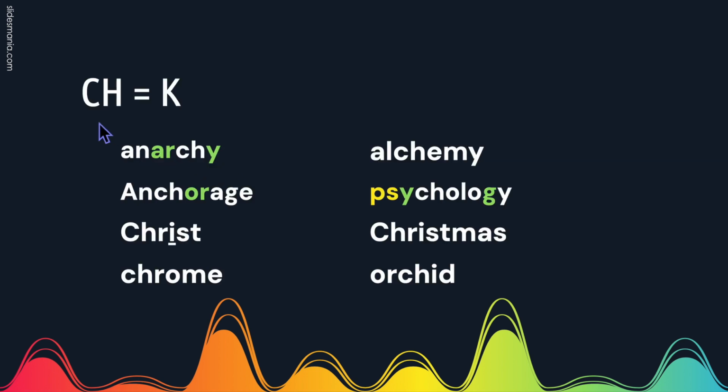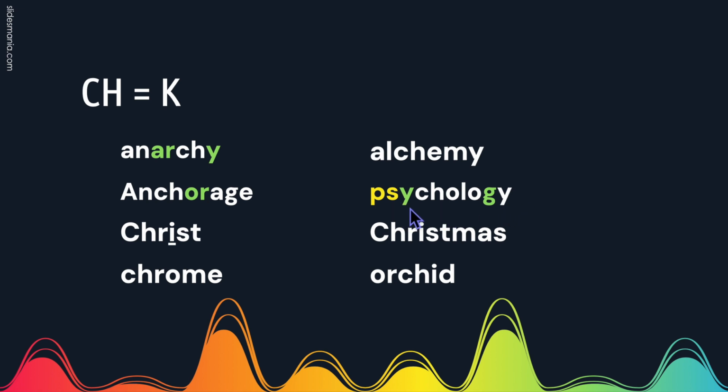Here we have some more words where CH sounds like the letter K. Anarchy. Alchemy. Anchorage. Notice that the OR takes on a muffled sound, and AGE at the end of a word, rather than having a clear long A sound and sounding like age, tends to take on an edge sound. Anchorage. That's a city in Alaska. PS says S.